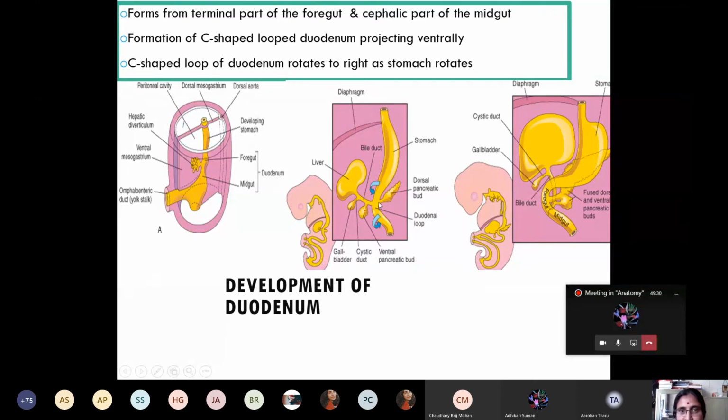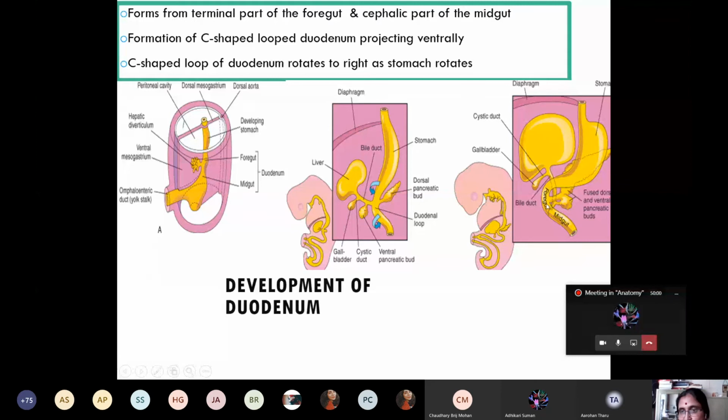You can see. So, number one, rotation of the stomach. When there is rotation of the stomach, what happens? The dorsal and ventral pancreatic buds fuse with each other. When there is fusion of the dorsal and ventral pancreatic buds, what happens? The dorsal mesoduodenum, which is suspending this C-shaped duodenal loop from the posterior wall of the abdomen, adheres to the posterior wall of the abdomen.